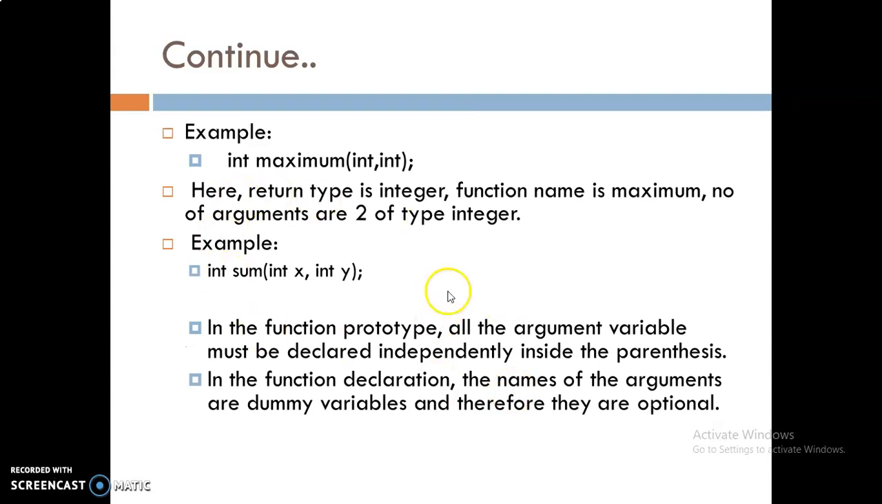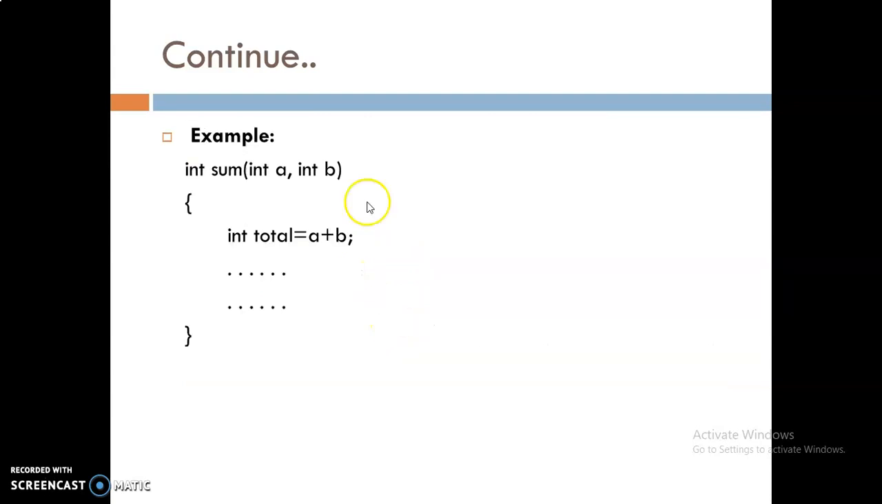So this is one of the examples of a function, integer maximum. These are 2 parameters, so the number of parameters is 2, and the types are int as well as int. This is another example of a function prototype. Here the return type is int, the name of the function is sum, and again there are 2 parameters having the data type int, and the variables are x as well as y.